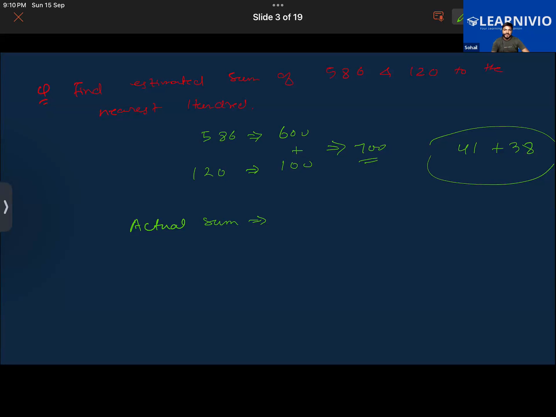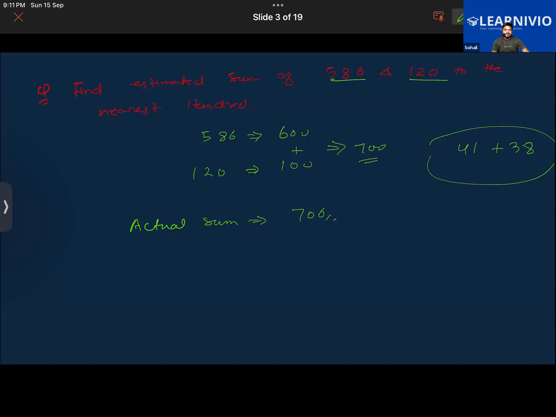What will be the actual sum if you have to add them? 1,186. Why are you getting such a big number, Habib? The numbers are 586 and 120 only. Oh, 120. I added 600. Sumaya, you understood now? Sir, is the answer 706? Very good, that is the correct answer.